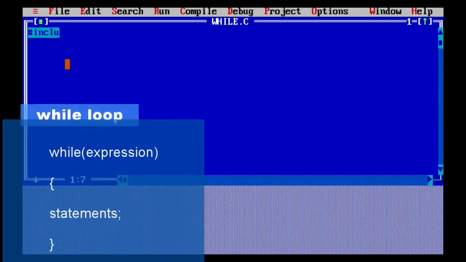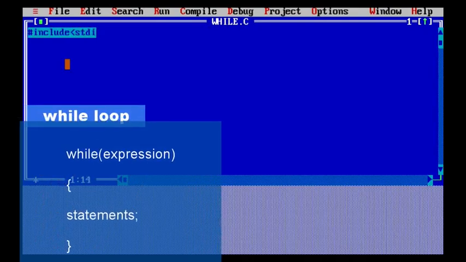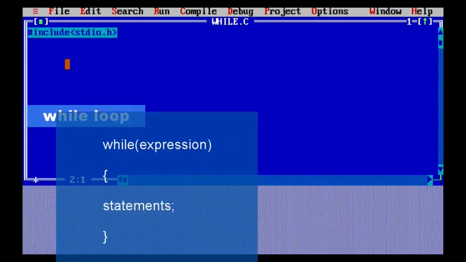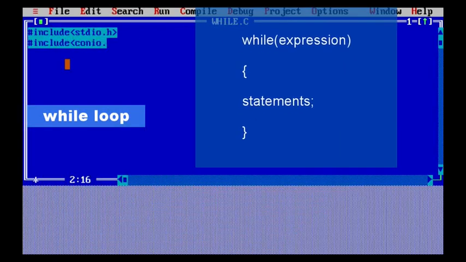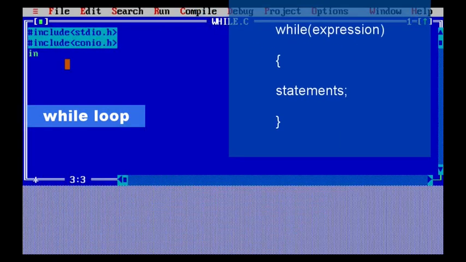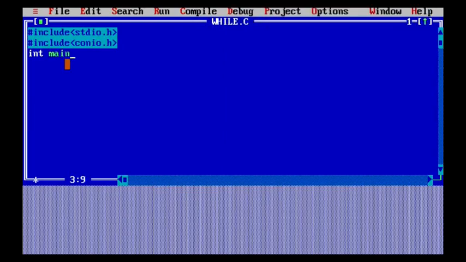So let us understand this with the help of an example of the while loop statement. The while loop is the same as the for loop, but the difference is that in the for loop we were giving the initialization, increment, decrement and condition all in one single line. So what is the basic difference between the while loop and the for loop? We use the for loop when we already define that these many conditions are to work and this could be the initialization. And the while loop is basically used when I want to make the code execute based on one condition and then increment accordingly.